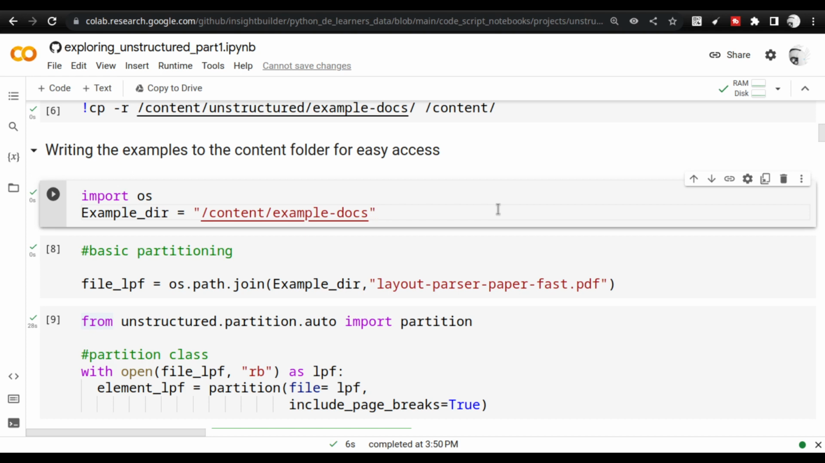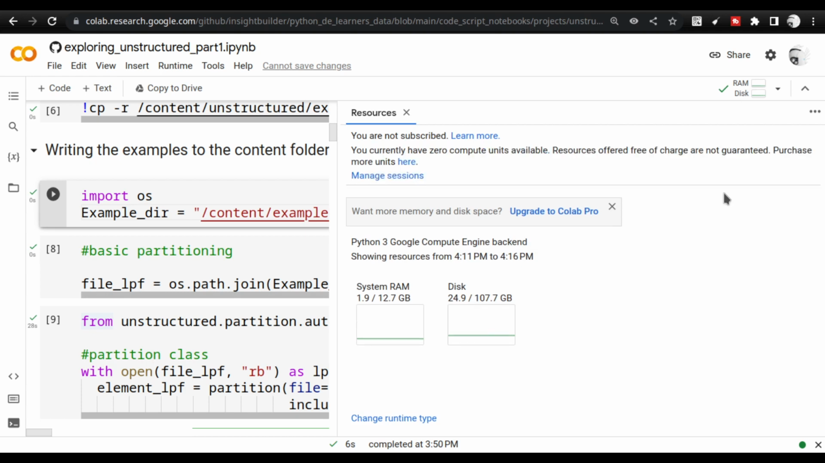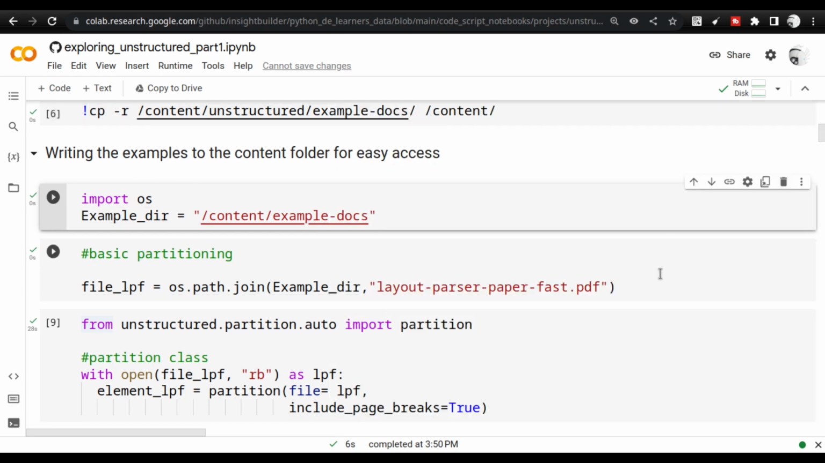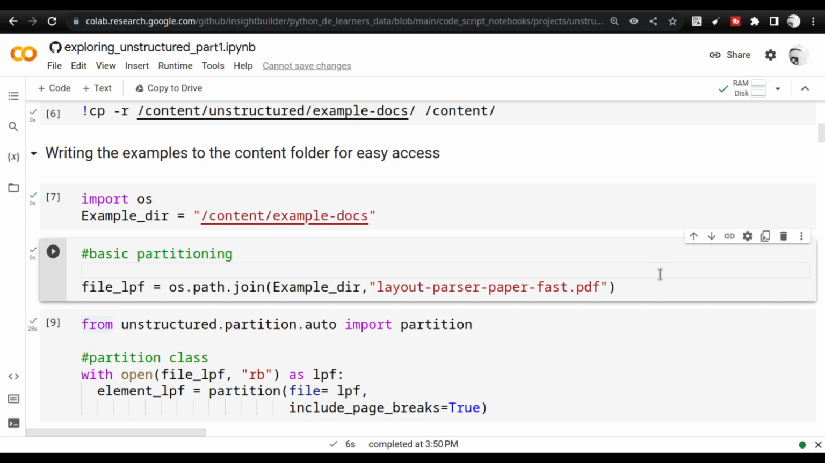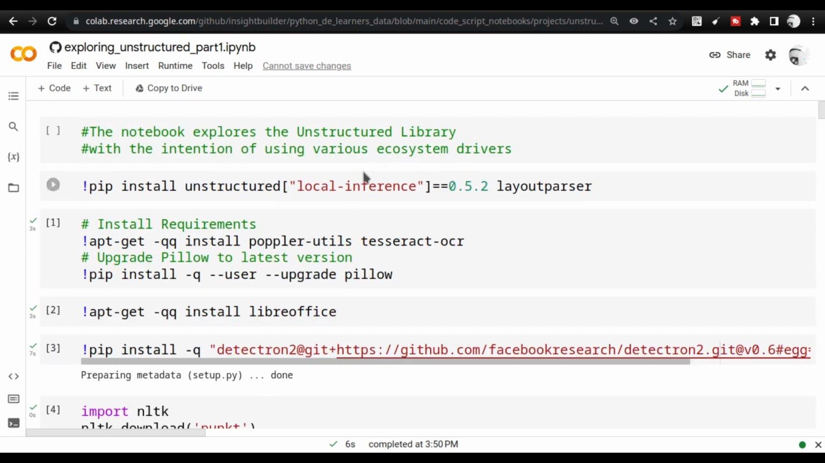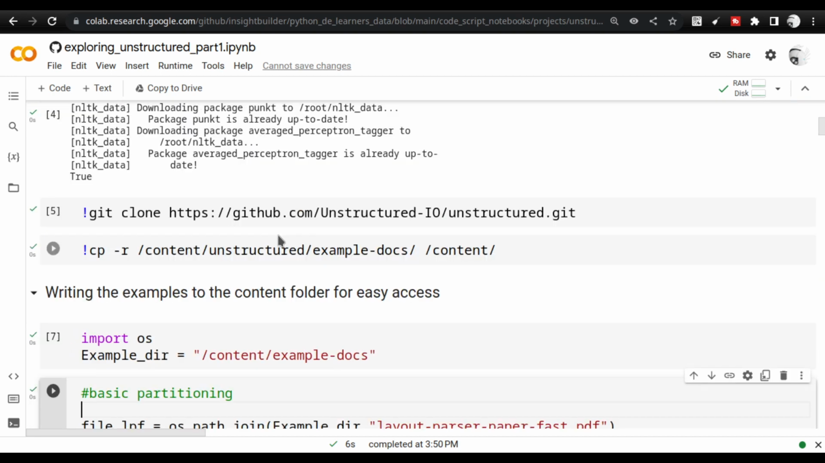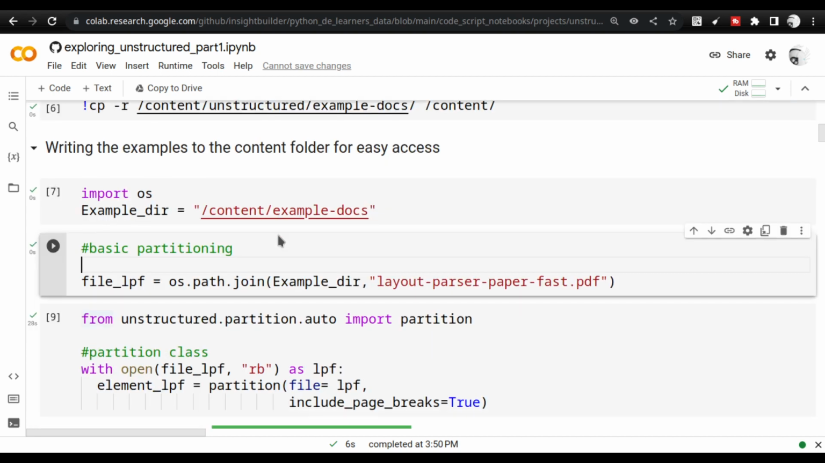But in case of Colab notebook, it is very clear that we are given a disk space and we are given a RAM space here, and we can use it and we can restart the runtimes also. So this is more useful when we are going to work with local inference, where we have to restart the runtime and all those things. So it's easier to replicate if there is any challenge. That is the main reason why I choose Colab.